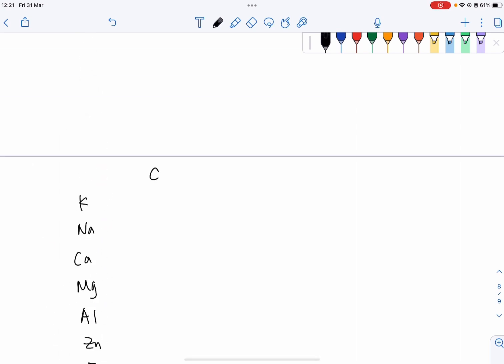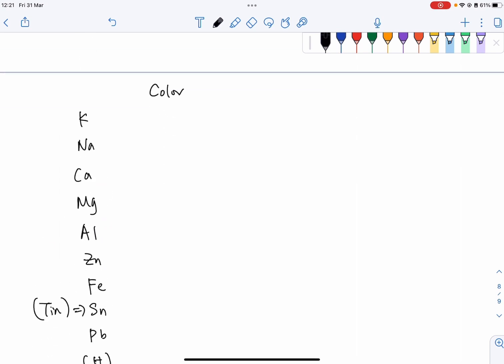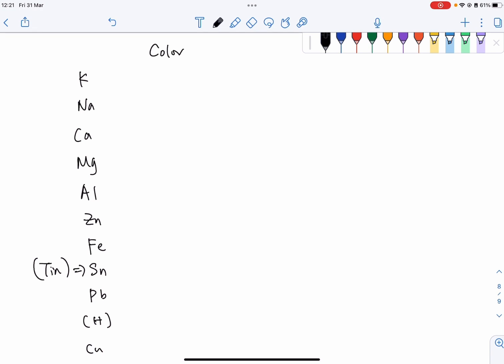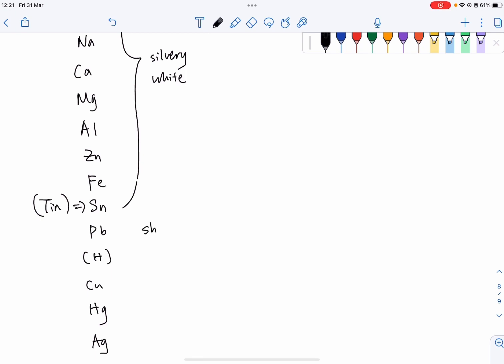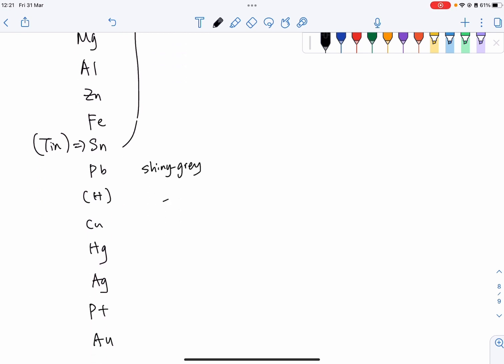The color for the metal itself, from potassium to tin, they're all silvery white. And then for lead, it should be shiny gray. Hydrogen does not have any color, right? Copper will be reddish brown. Let me use another color, reddish brown.